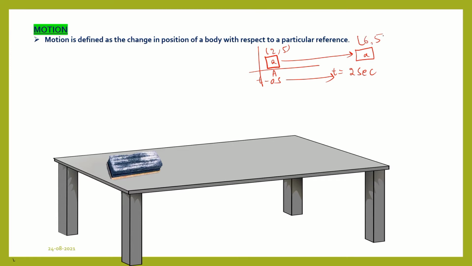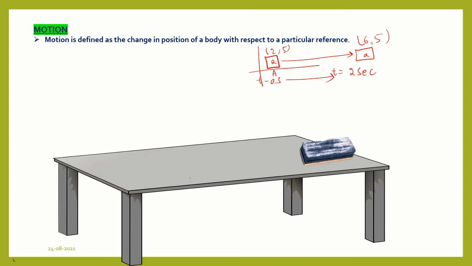Why 5? Because it doesn't change its position vertically, as its motion is only horizontal. So we can say that the body A changes its position from t equal to 0 second to 2 second, that is, x coordinate from 2 to 6.